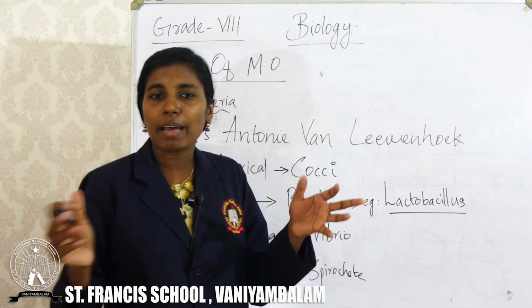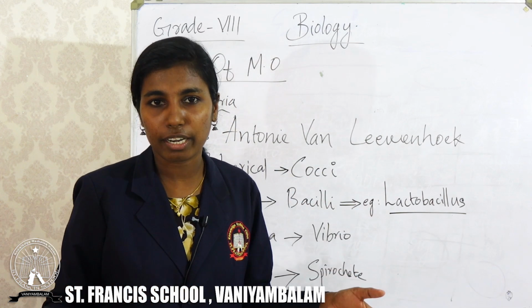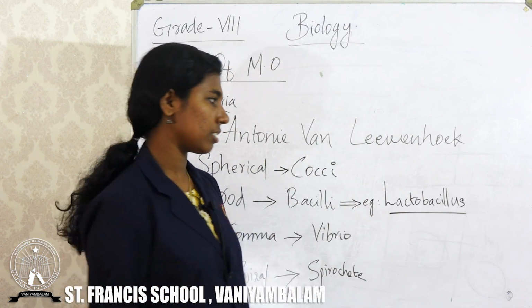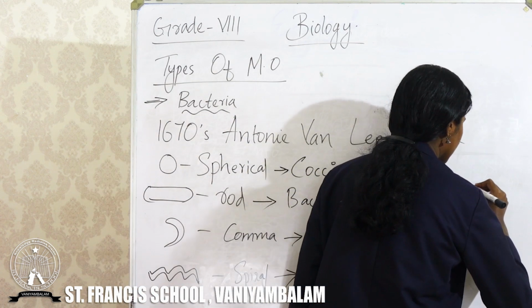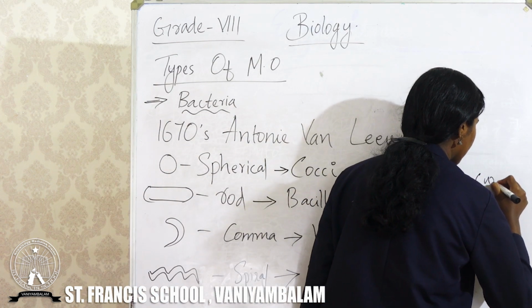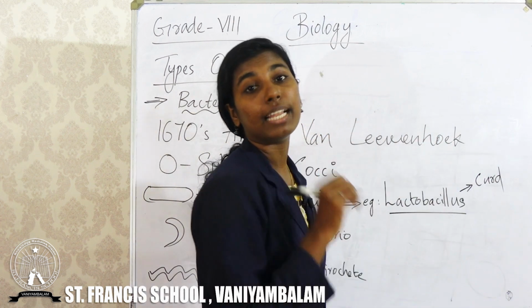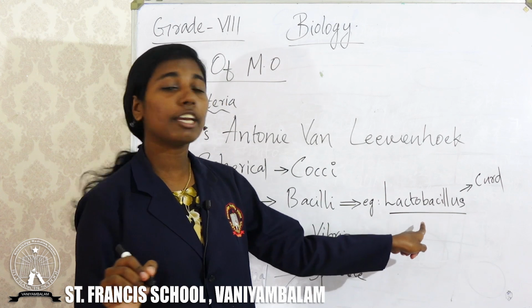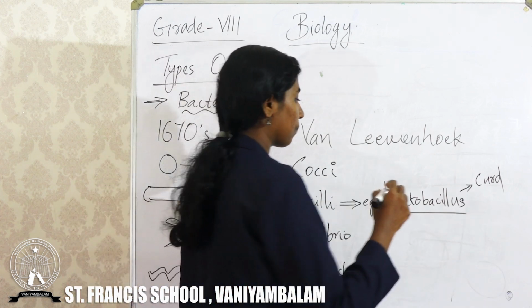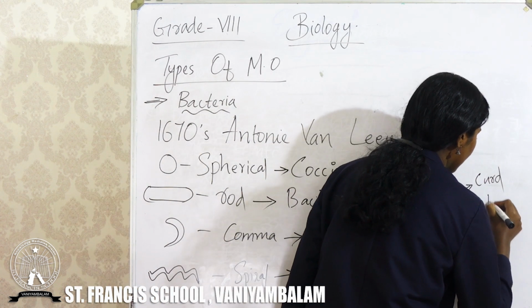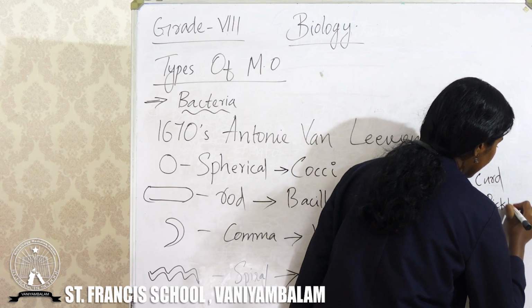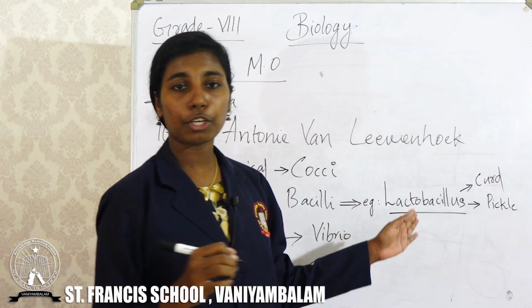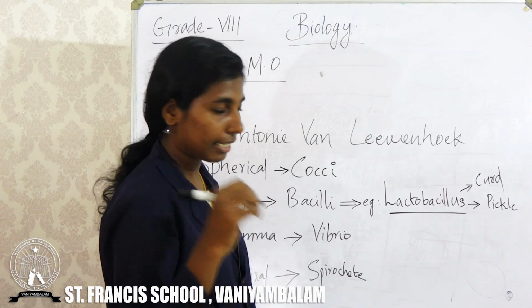Lactobacillus. This bacteria is our friend. That means it's very beneficial for us because we use this bacteria to make curd from milk. And also to make pickle, we can use this Lactobacillus bacteria.